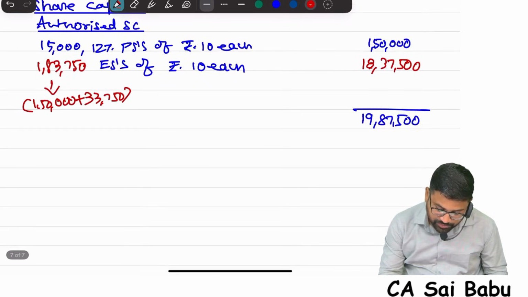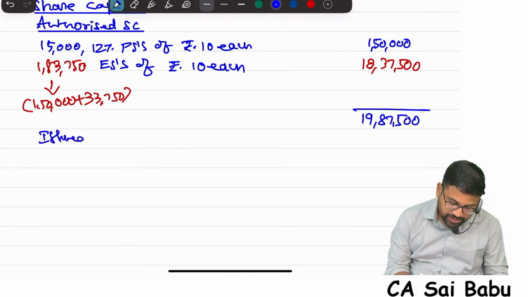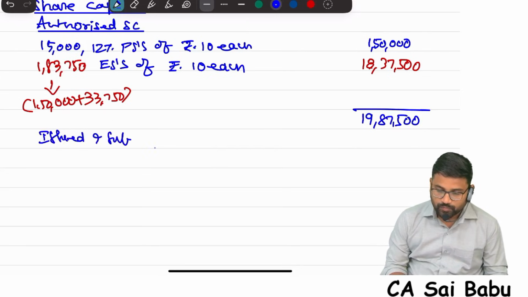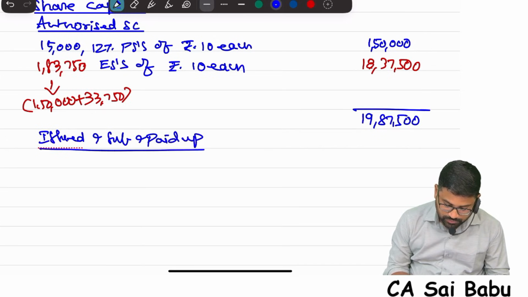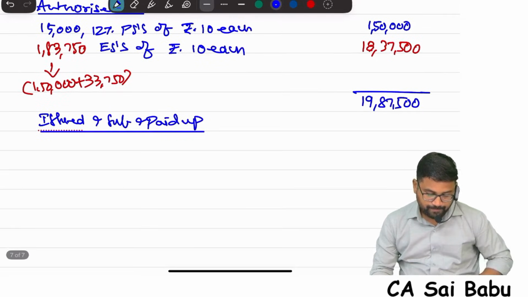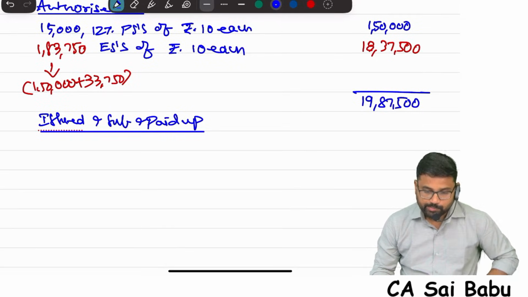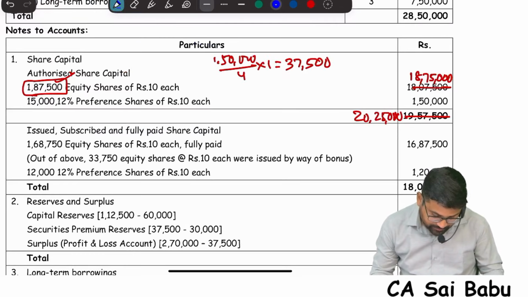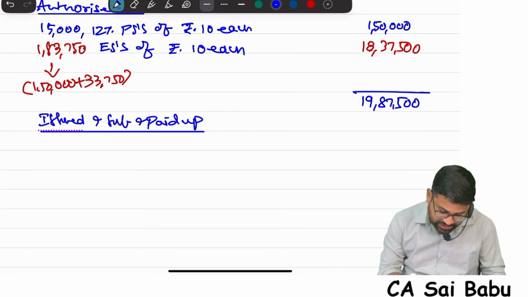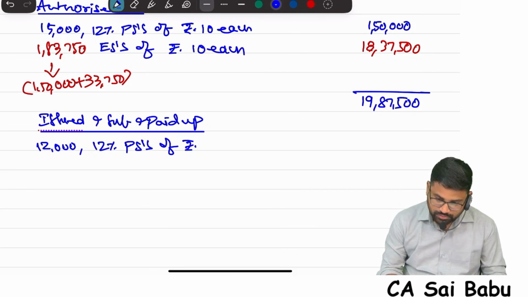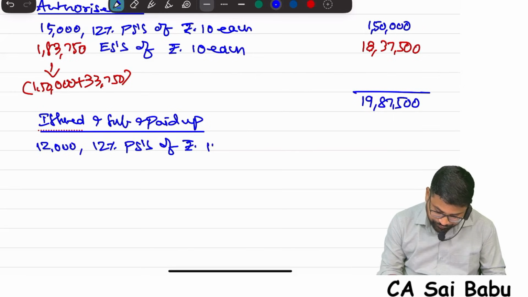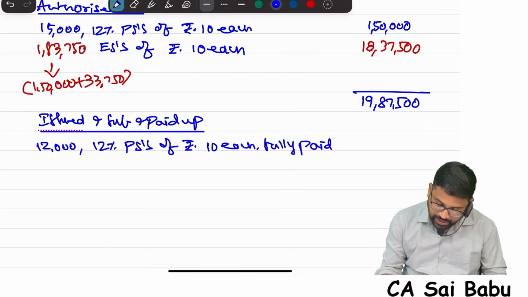Next, issued, subscribed and paid up capital. Preference shares: how much issued? 12,000, it is not changing. So 12,000, 12% preference shares of rupees 10 each, fully paid, that is 1,20,000.